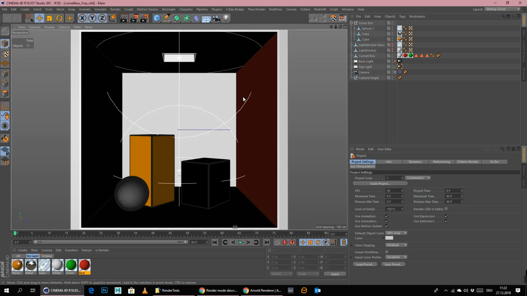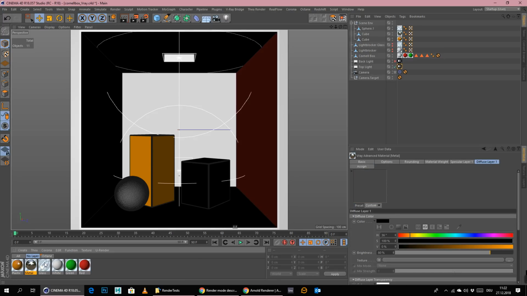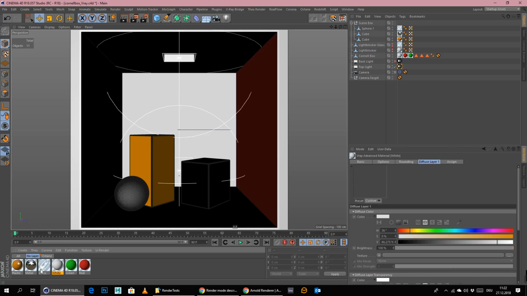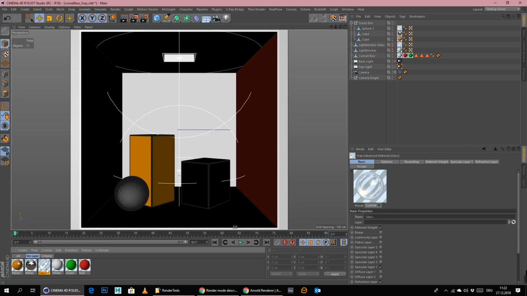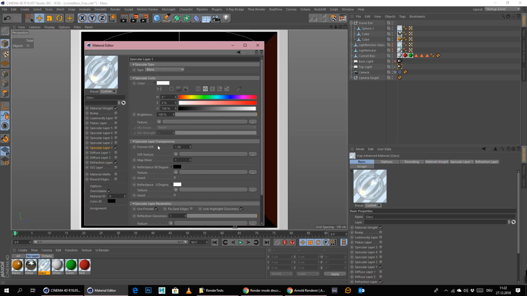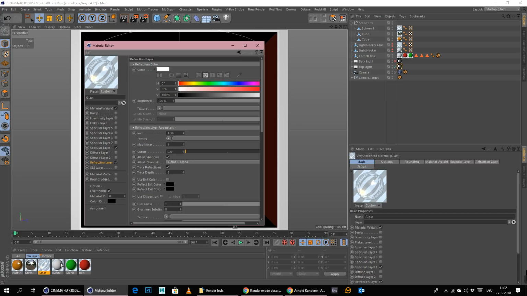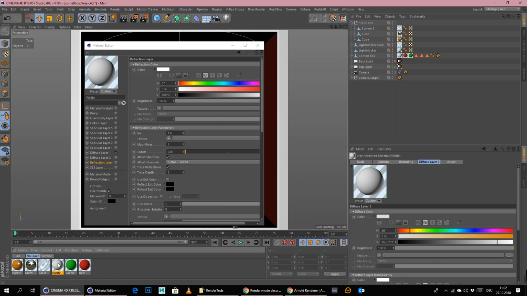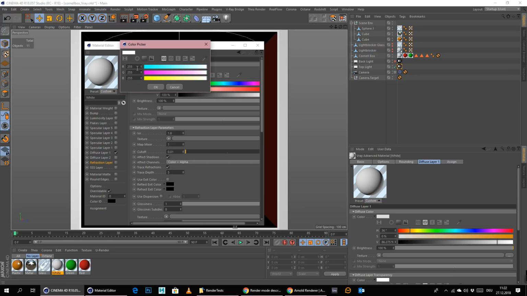Okay, but anyway. So here we have the scene. Every scene for every render engine is set up exactly the same, and all the materials are fully reflective, so there is no roughness on them whatsoever. And a normal glass material always has in all the render engines an IOR of 1.56, and the rest is just a white diffuse material here with an RGB value of 225, 225, 225.